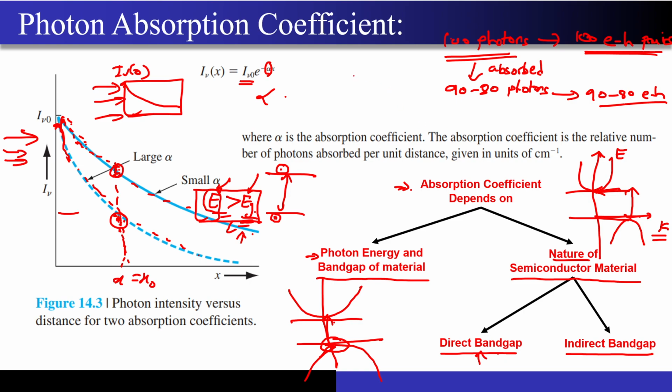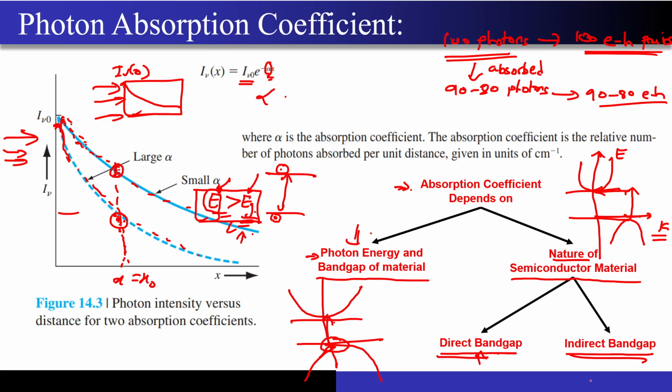Correct? Now on what factors does this alpha depend? Obviously my photon energy, the light energy, should be higher than the band gap energy. That is what I have written over here, the photon energy and the band gap of the material. It also depends on how efficiently the photon will be able to excite the electron from the valence band to the conduction band, and that depends on the nature of the material, whether my semiconductor is direct band gap or indirect band gap.